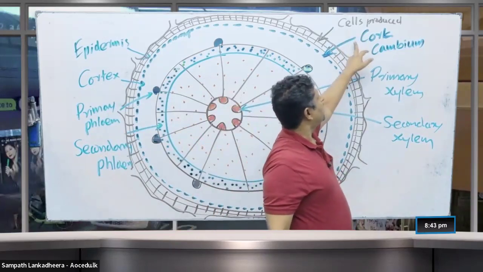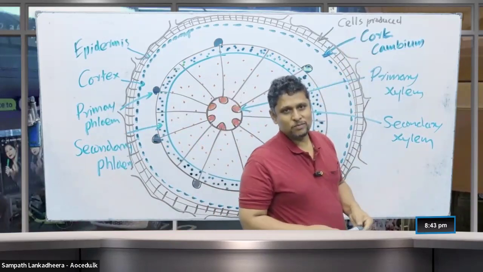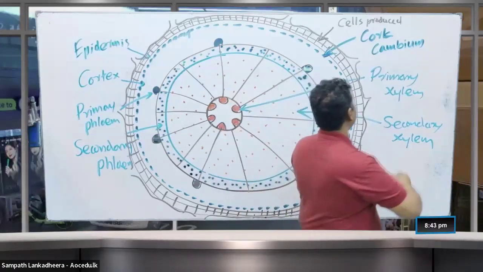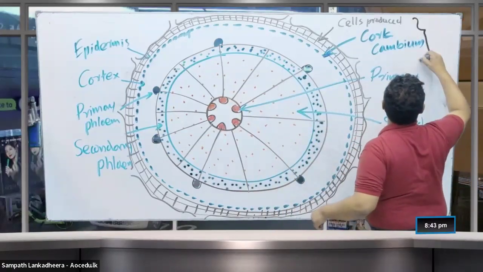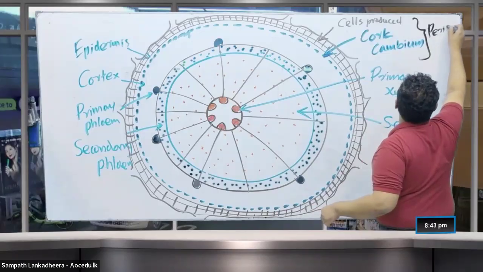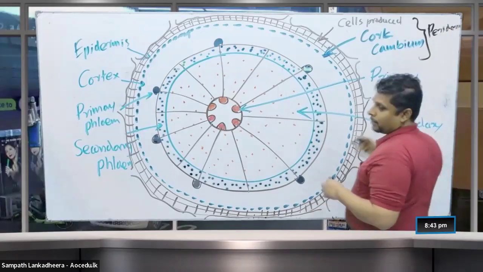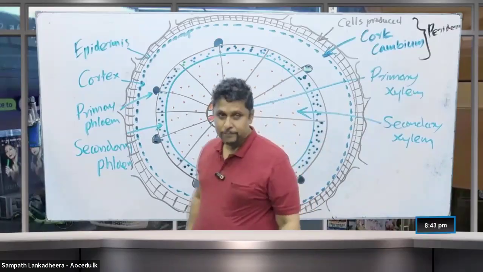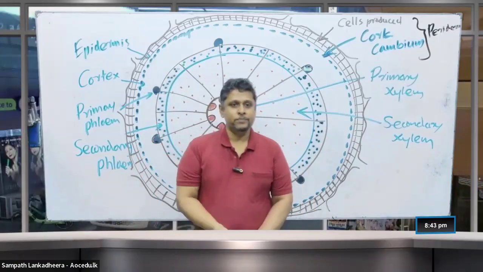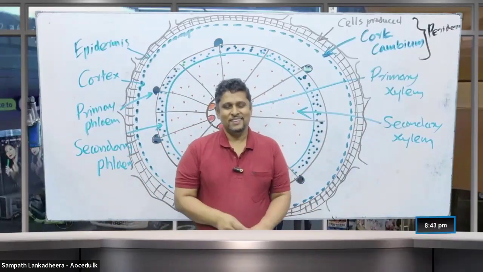So cells produced by the cork cambium and the cork cambium together we call the periderm. Together what do you call, people? Periderm. Is that clear?